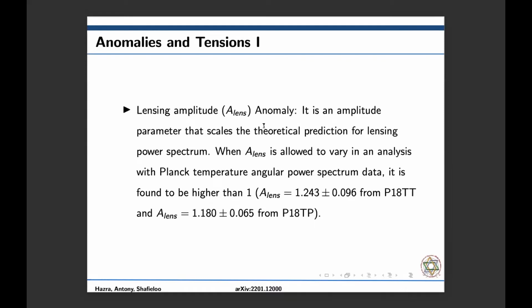The lensing amplitude anomaly or the Alens anomaly. See, Alens is a consistency parameter which was introduced as a multiplicative parameter that scales the theoretical prediction for the lensing power spectrum. So theoretically, this should be equal to 1. But when we allow Alens to vary in an analysis with the Planck temperature angular power spectrum data, it has been found that Planck prefers a much higher value. In fact, this value is at a tension of 2.8 to 3 sigma with the theoretically predicted value.